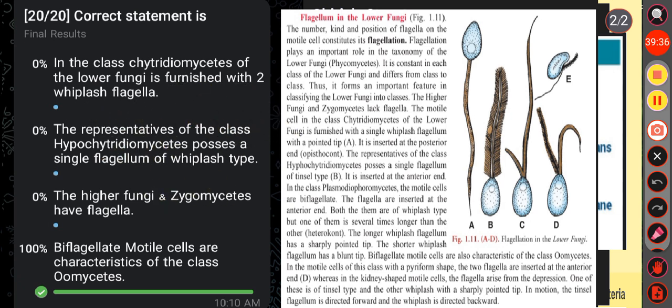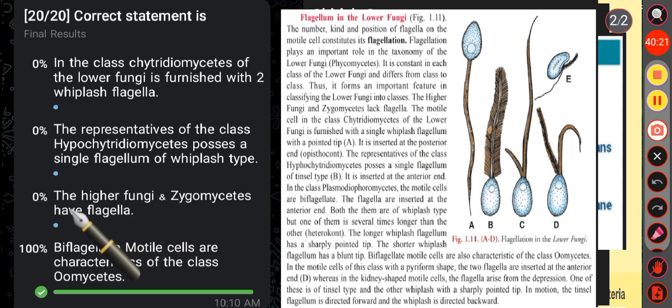Okay, then in option B, the representatives of the class Hypochytridiomycetes possess a single flagellum of whiplash type. No, it is also an incorrect statement, because the representatives of the class Hypochytridiomycetes possess a single flagellum, a tinsel type. Okay, then in option C, the higher fungi and Zygomycetes have flagella. It is also an incorrect statement, because the higher fungi and Zygomycetes lack flagella.